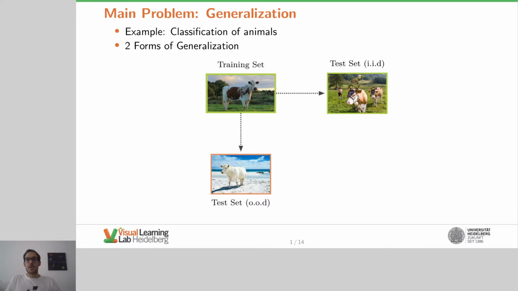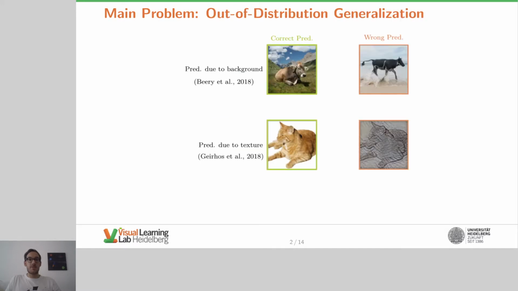Supervised learning has achieved remarkable results in the last years. Therefore, we can raise the question, do these results translate to out-of-distribution generalization? Empirically, this is not the case. The cow in the upper left, for instance, is correctly classified as a cow, since it comes from the same distribution as the training instances. However, if we consider an image of a cow with a different background than the training instances, here beach, the classifier fails, since it relies on background for prediction.